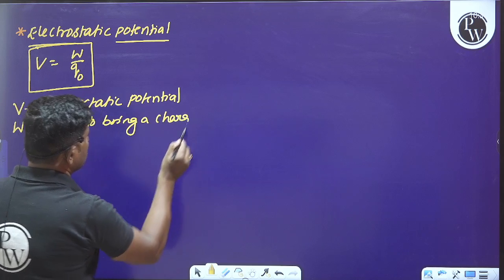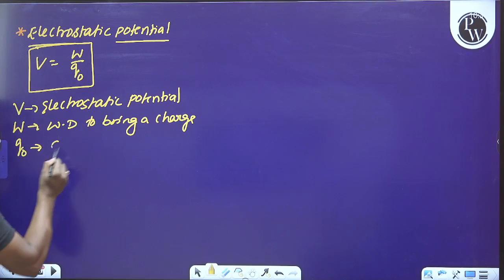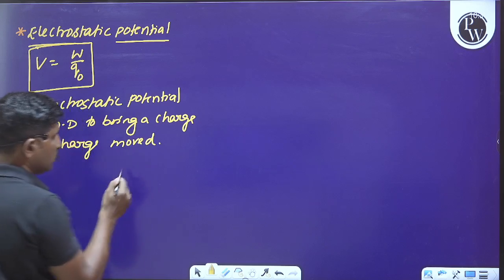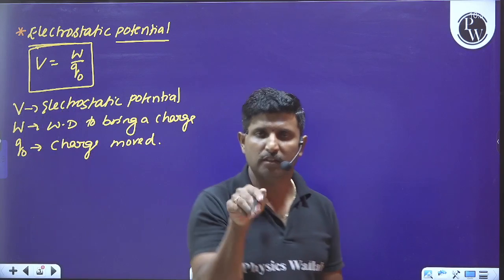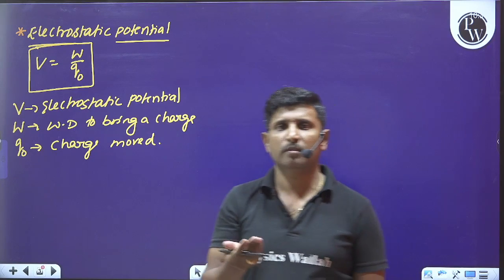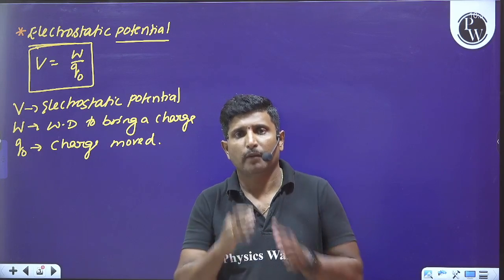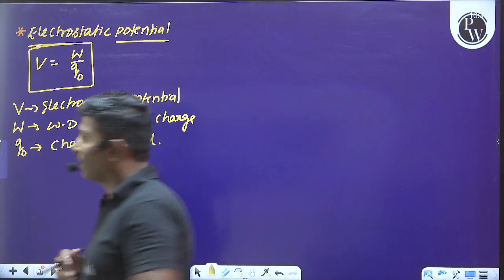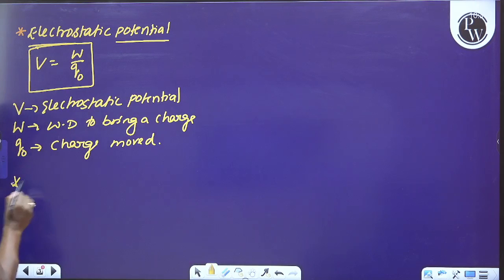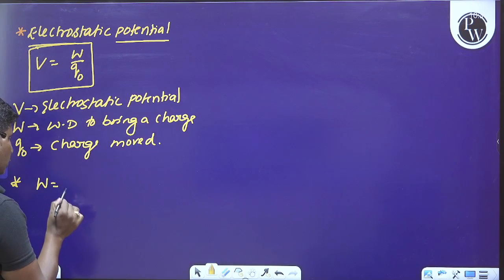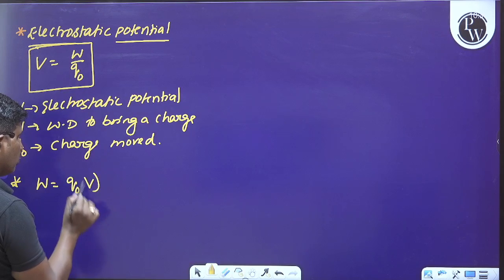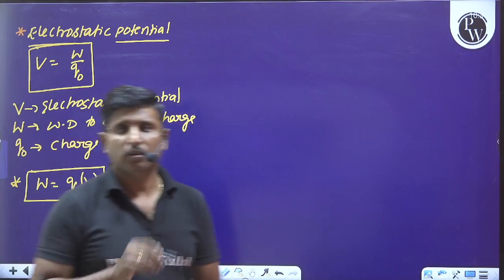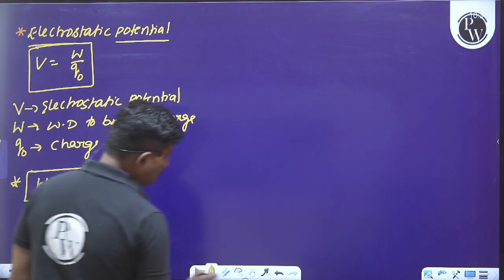Please see here, what is Q naught? Q naught is the charge moved from one point to another point, especially from infinity to a point inside the field. What is the meaning of infinity in physics? Wherever the point is outside the field, that point is taken as an infinite point. From this we have to understand that W equals Q naught into V. It is a basic idea we have to keep in our mind. Please make sure you are understanding each and every point.